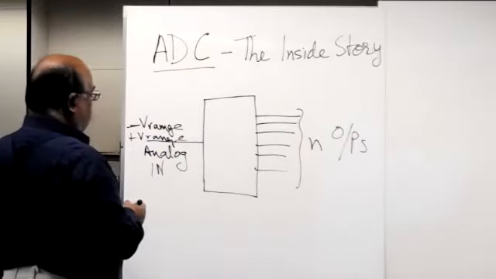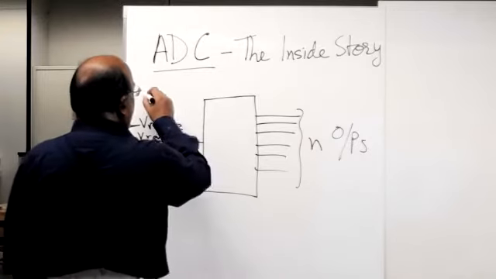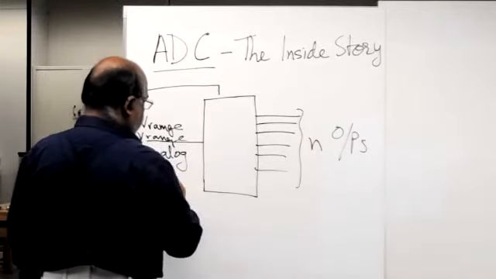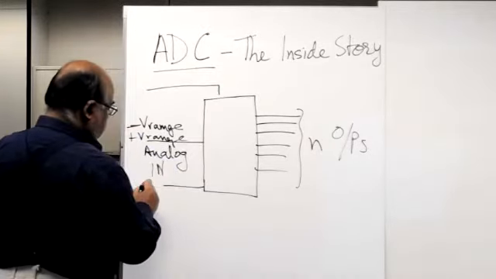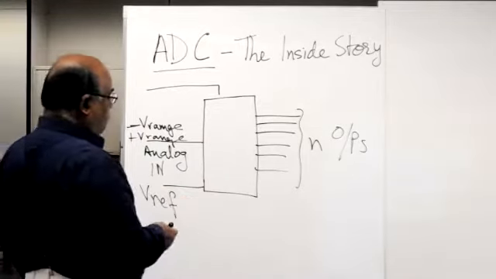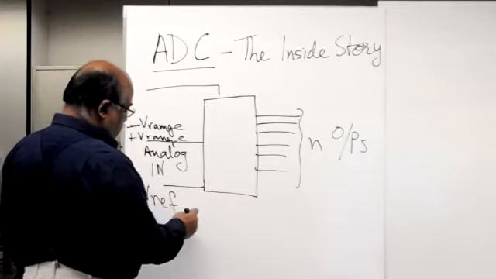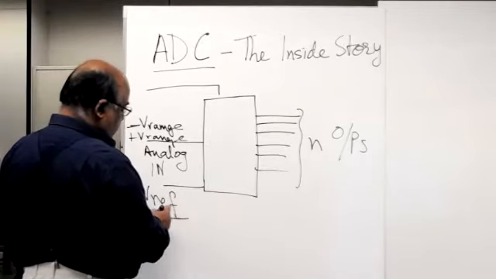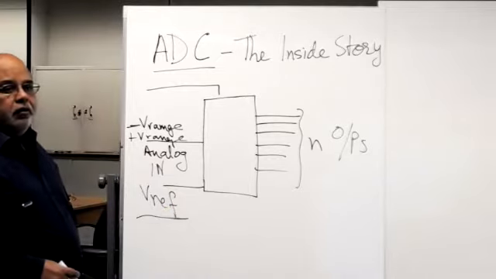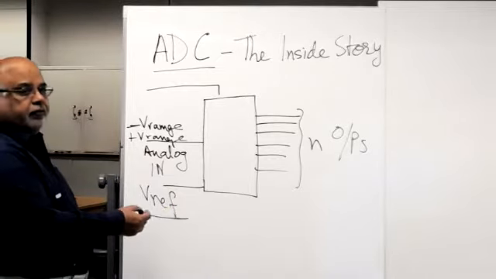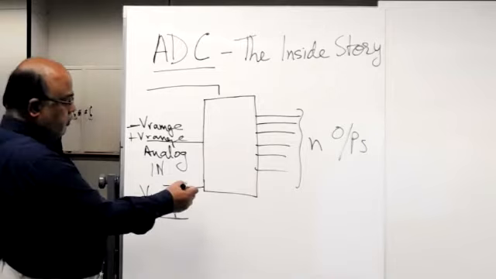Two signals we haven't talked about. One is VREF. VREF is usually the voltage weight of the MSB. We already know that also. So VREF is the weight of the MSB.